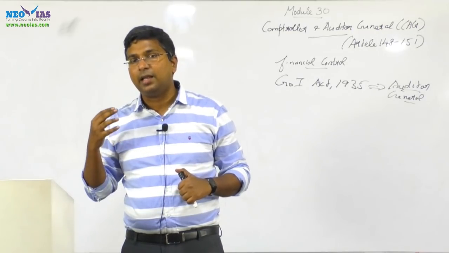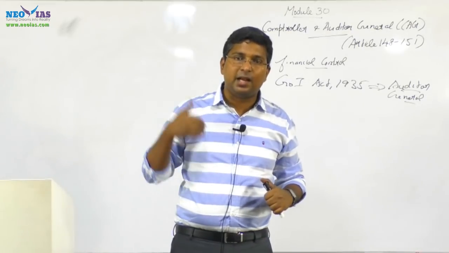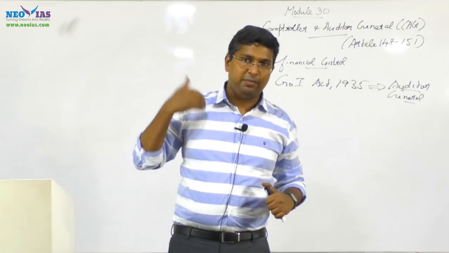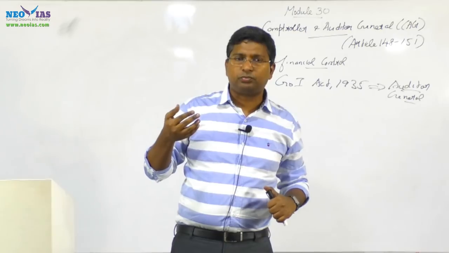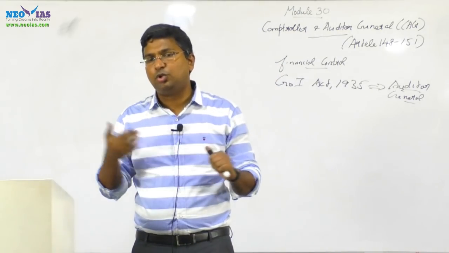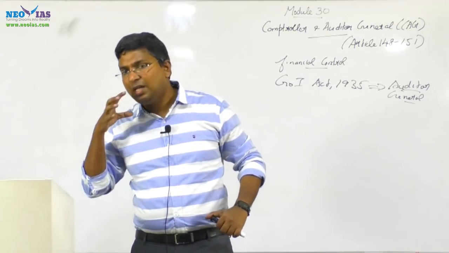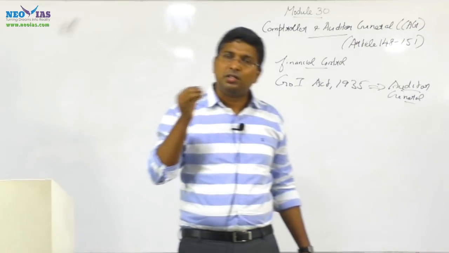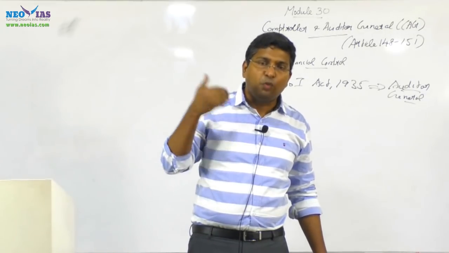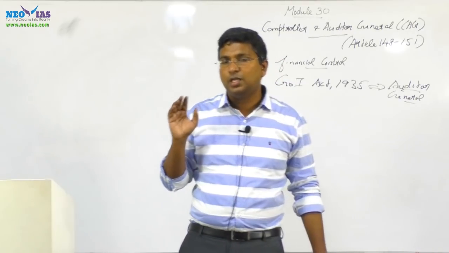Second is regarding their expenses, their salaries, their pension, their administrative expenses. These expenses should not be voted by the parliament. It should be charged expenditure, meaning there is no need for the parliament to vote for their expenses.